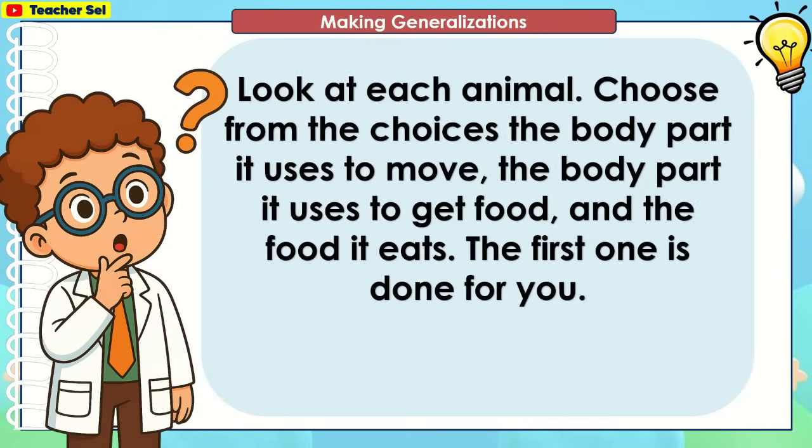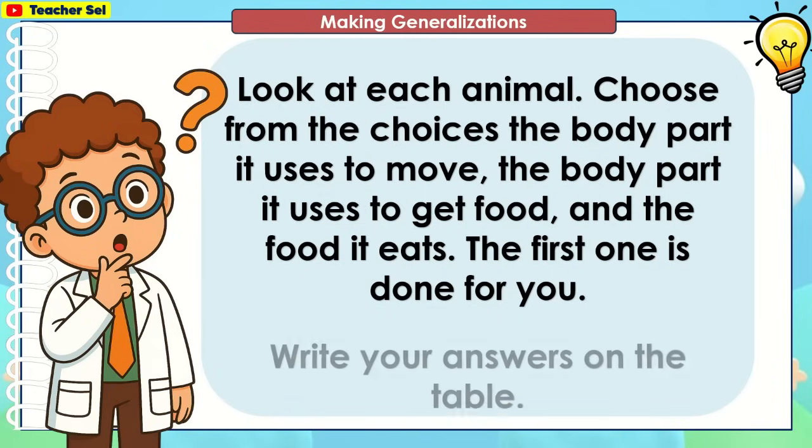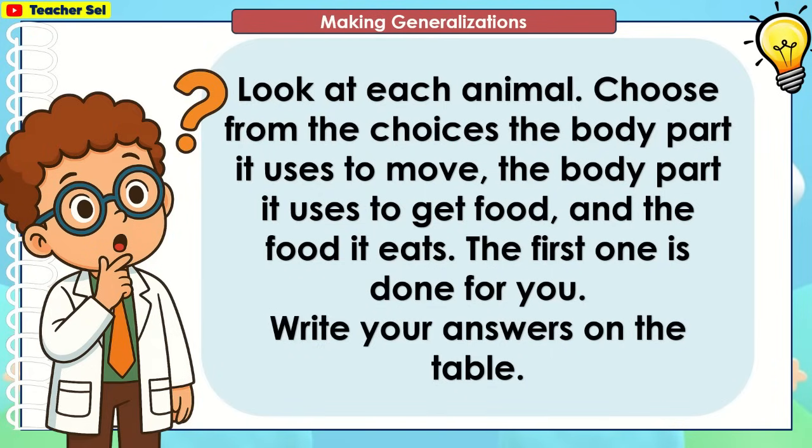Look at each animal. Choose from the choices the body part it uses to move, the body part it uses to get food, and the food it eats. The first one is done for you. Write your answers on the table.